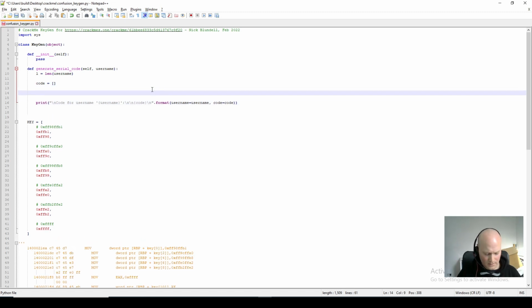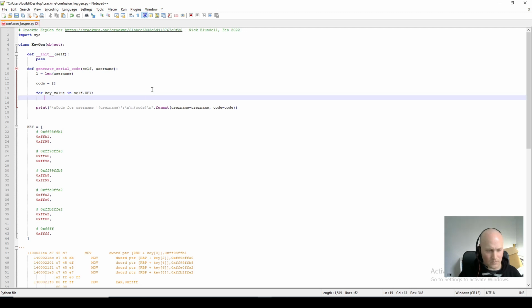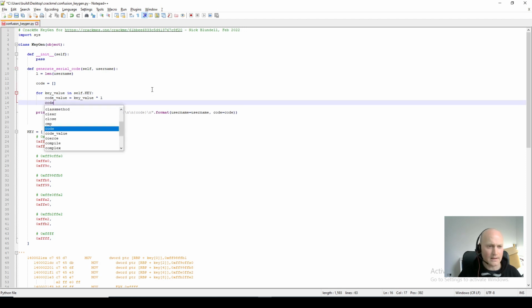So all it should be then, if we loop through for key value in self.key, and we'll call it, I don't know, code value equals, and then we just take the value of the key at this position, and we XOR it with the length of the username, and then we add that to the code.